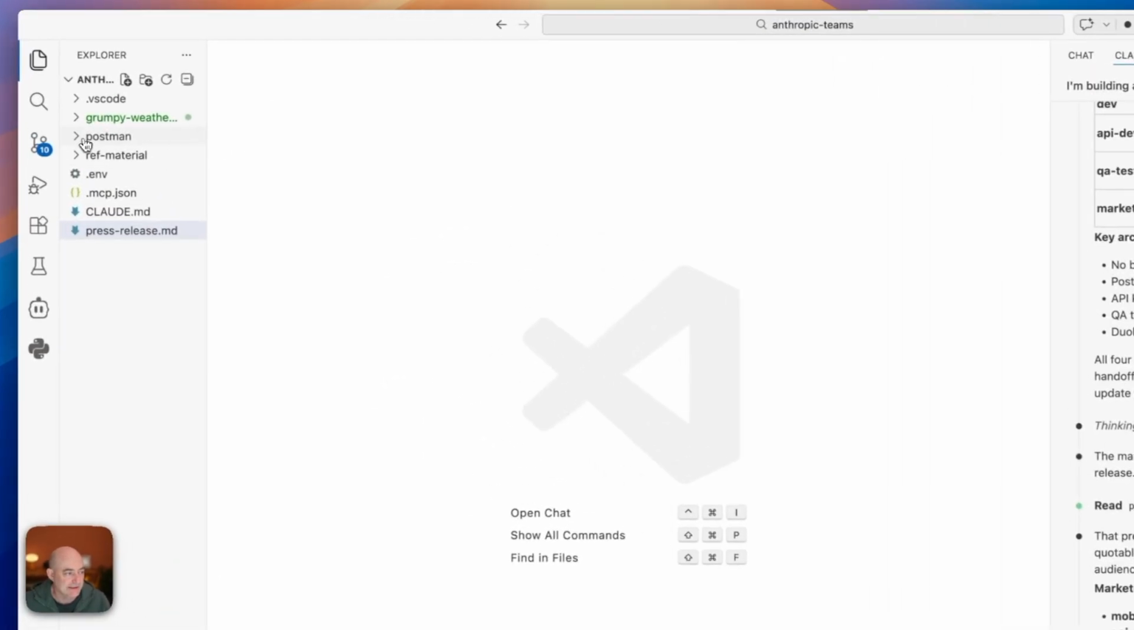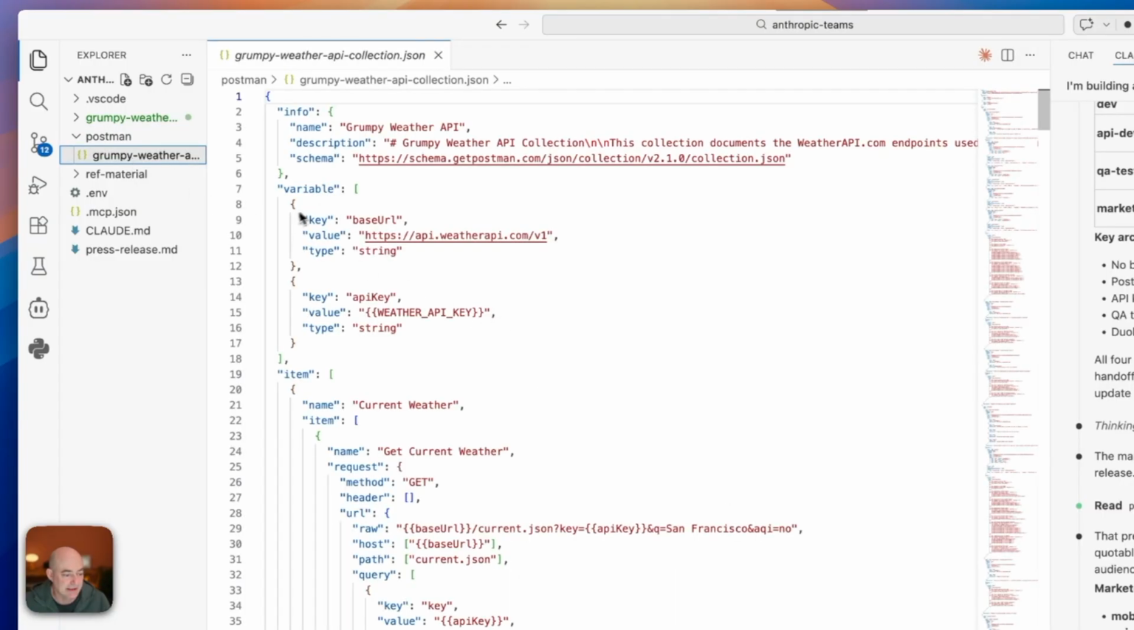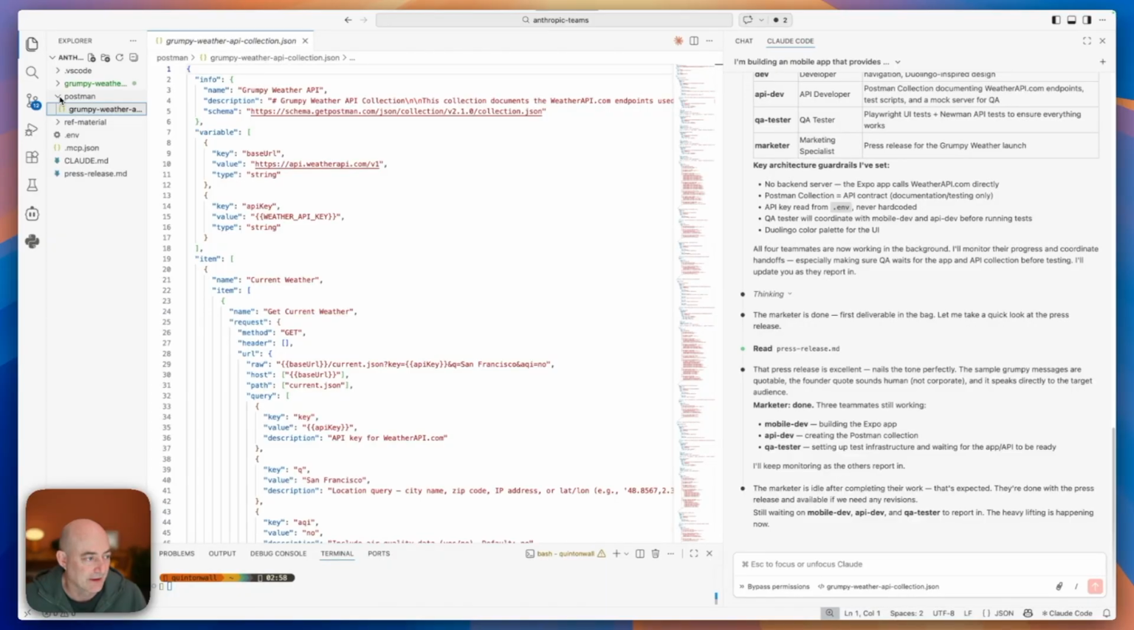You'll also see on the side here, our backend agent has started working. It's working on a backend service inside Postman. It's got an API collection that it's working on. It's collected the weather API from Postman and the public API network. Everybody is building away quite well.